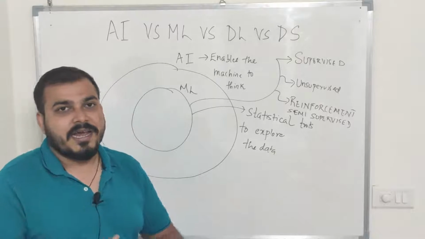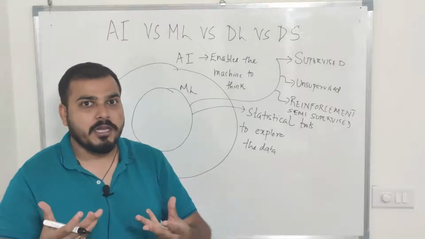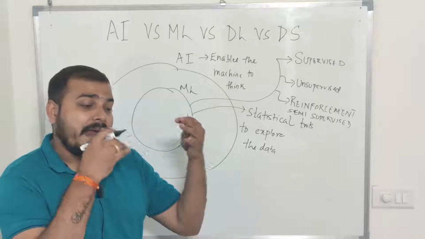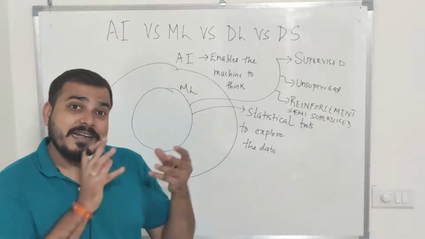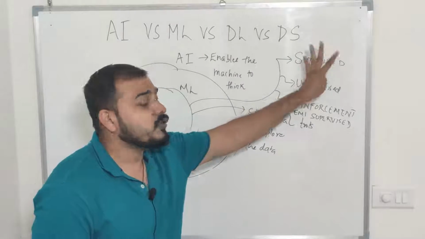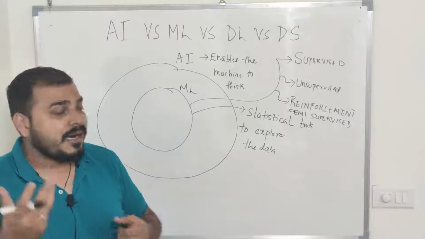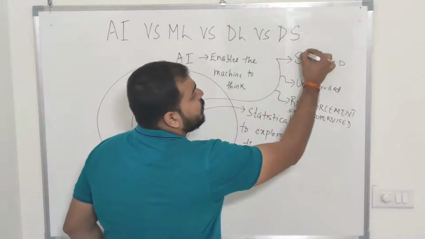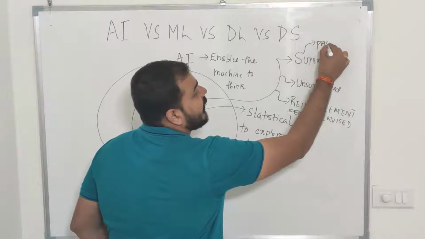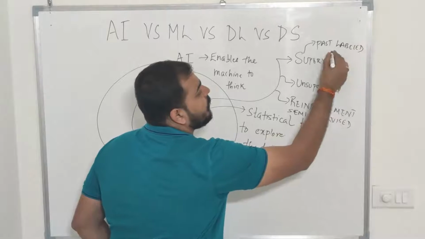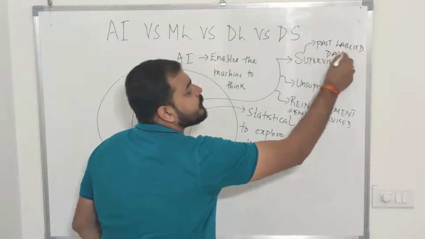So this kind of data, initially whenever I'm making my model, I'll have this data in hand previously. What I'll do is create a model and train on that data, and with the help of that data, I'll be creating a supervised machine learning model. That basically means in case of supervised, we have past labeled data. We know what will be the output of this particular data.